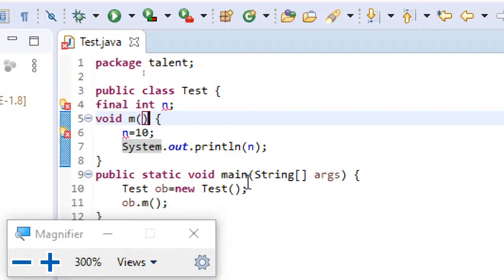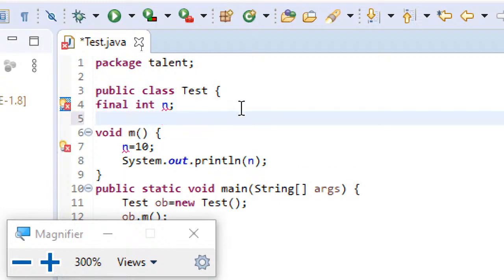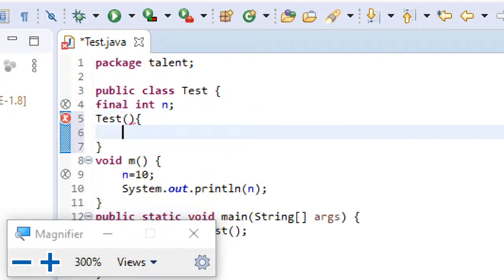Now, just see what I am trying to do. Rather than modifying this, let us define our own constructor. Test, and here I'll write n equal to 10 semicolon, and I'll remove this statement.